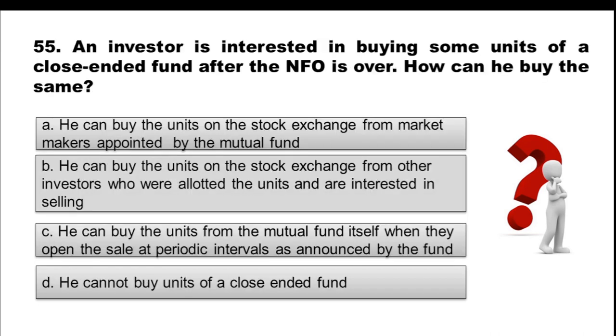Coming to question 55, an investor is interested in buying some units of a close-ended fund after the NFO, that is new fund offer, is over. How can he buy the same? Option A, he can buy the units on the stock exchange from market makers appointed by the mutual fund. Option B, he can buy the units on the stock exchange from other investors who are allotted the units and are interested in selling. Option C, he can buy the units from the mutual fund itself when they open the sale at periodic intervals as announced by the fund. Option D, he cannot buy units of a close-ended fund. Choose the correct option.